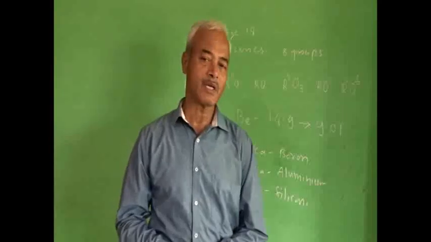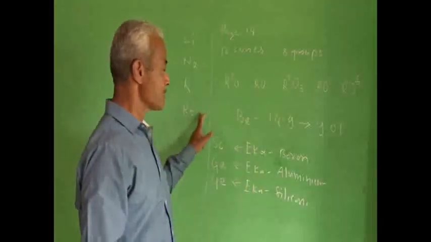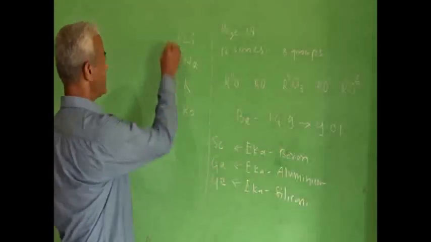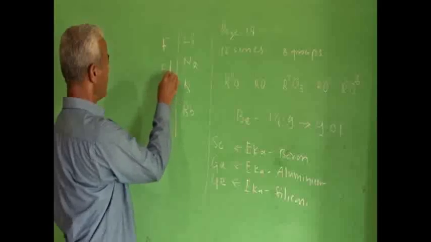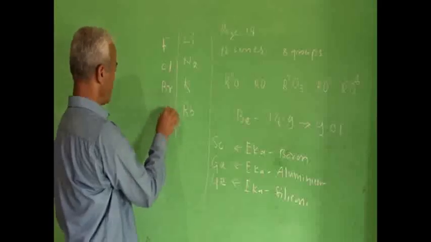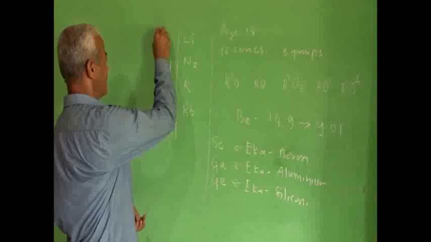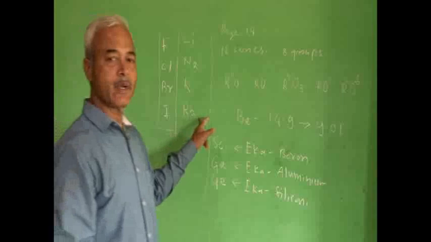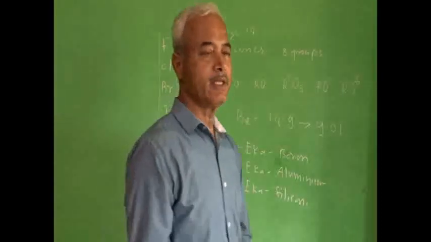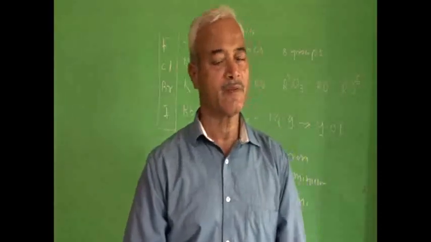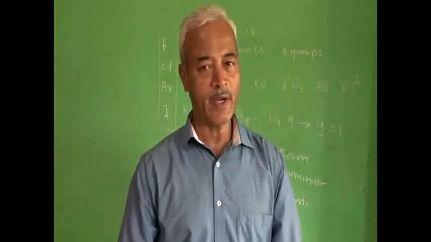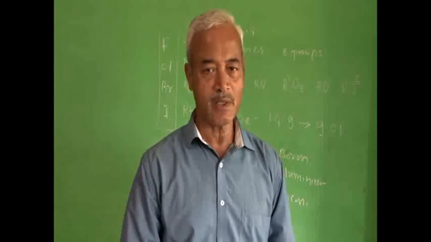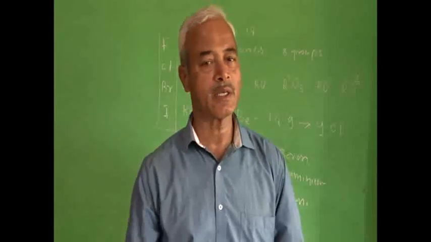So hydrogen shows similarity with alkali metals. Similarly, hydrogen shows similarities with fluorine, chlorine, bromine, iodine. These are called halogens. Hydrogen shows similarities with both alkali metals as well as halogens. Now, where to keep hydrogen? With alkali metals or with halogens? This was a problem.